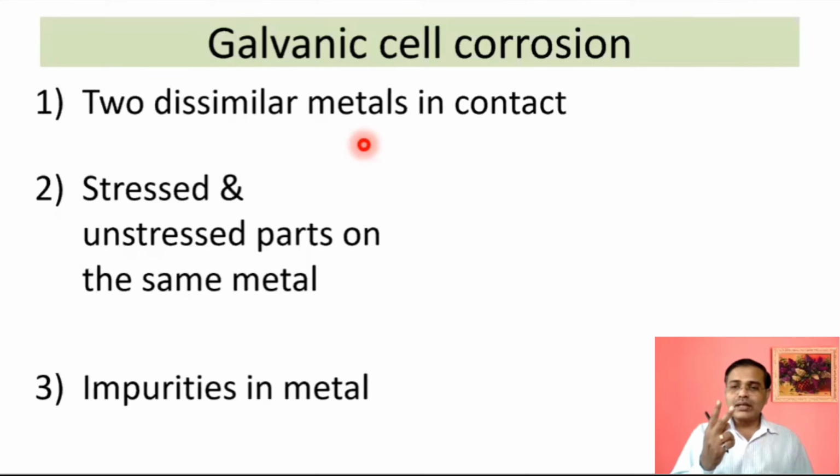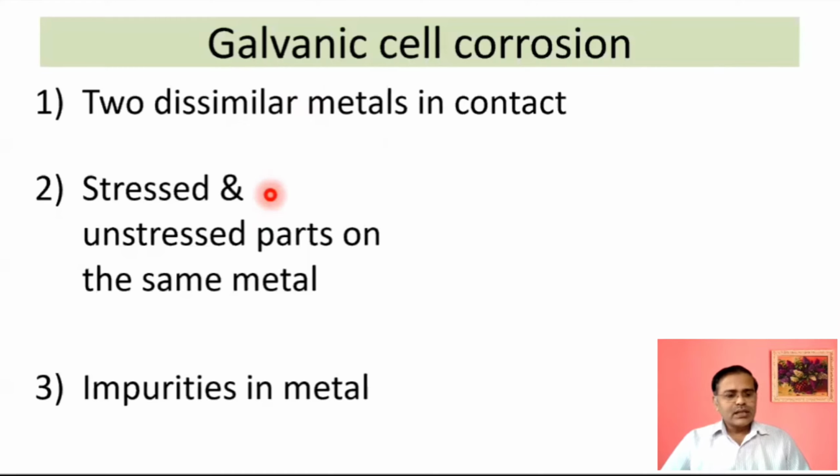Out of the two metals, one will act as anode. Which will act as anode? The one which is present upper in the galvanic series. The metal which is present upper in the galvanic series will undergo corrosion as compared to the other metal. Whichever metal gets corroded, it is problematic, it is a leak, and there are chances of leakage.